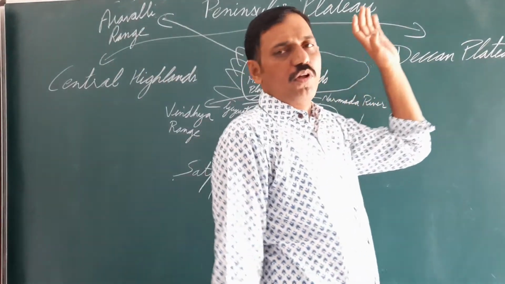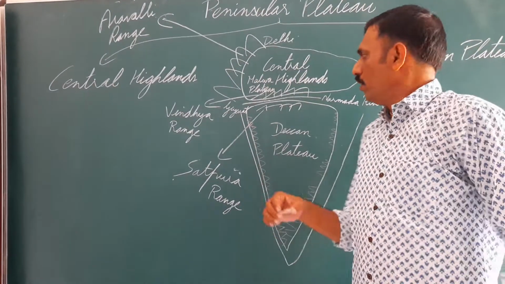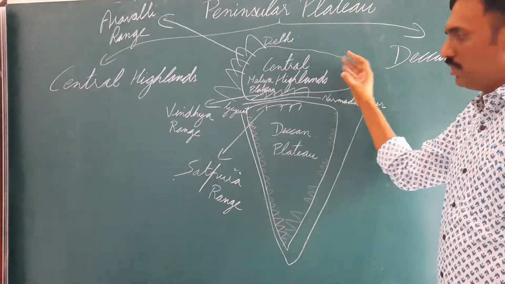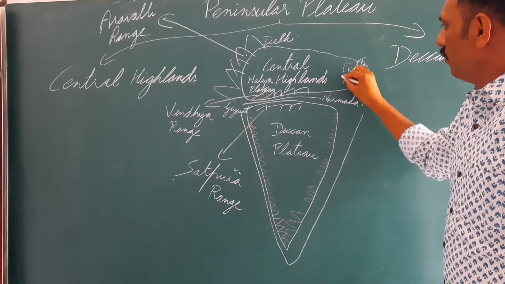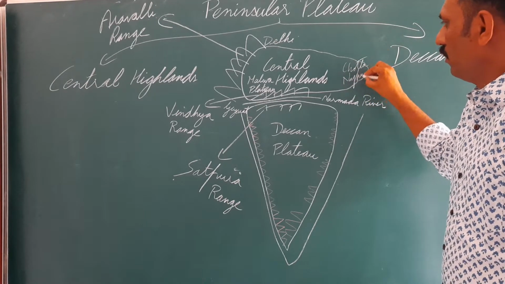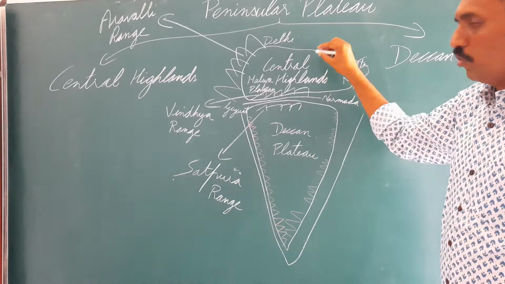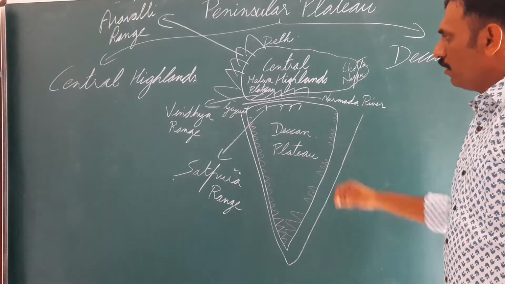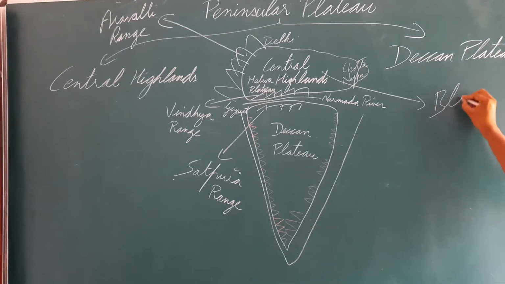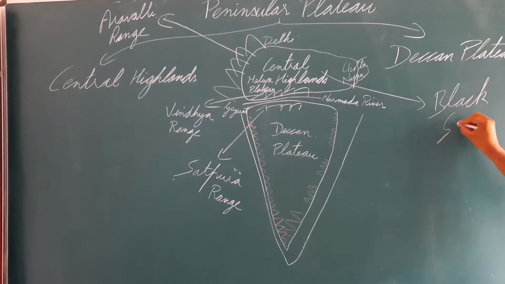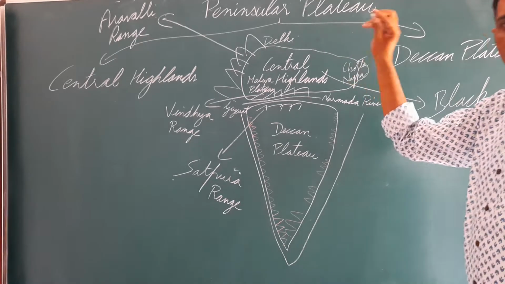Chota Nagpur Plateau is also called the Mineral Museum of India. Most of the minerals are found in this region. So here is Chota Nagpur Plateau. Here Bundelkhand region. This Central Highland is made up of black soil. Black soil is found in Central Highland.